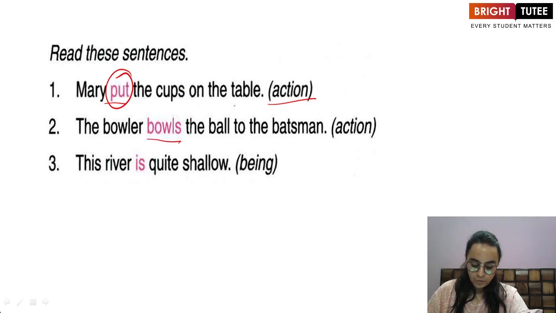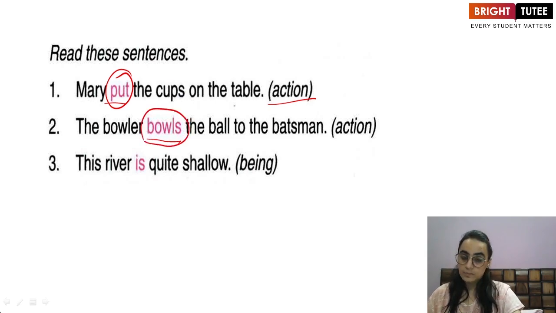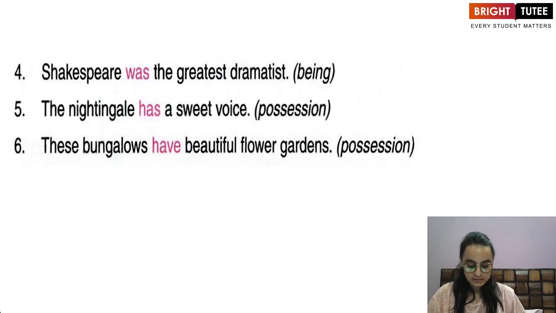The bowler bowls the ball to the batsman. So what is the action that is taking place here? The bowler bowling. So this is a verb. The river is quite shallow. Here is a verb because it is talking about the state of being. If we discuss more examples, Shakespeare was the greatest dramatist. Again, was talks about the state of being.